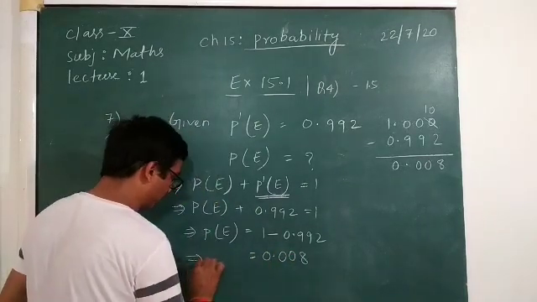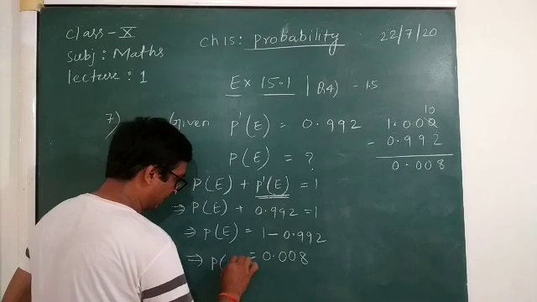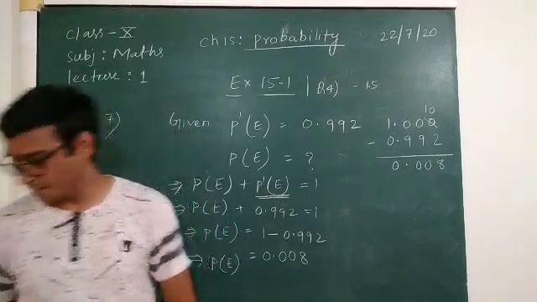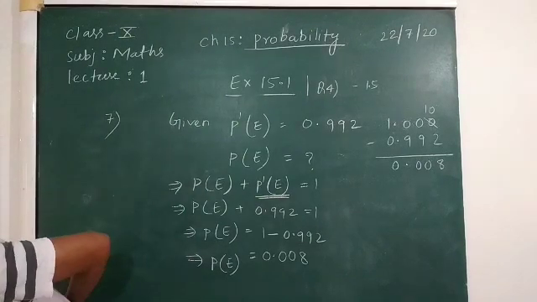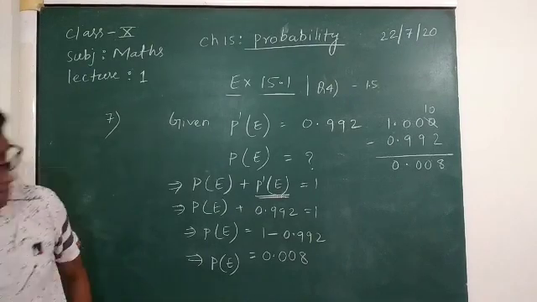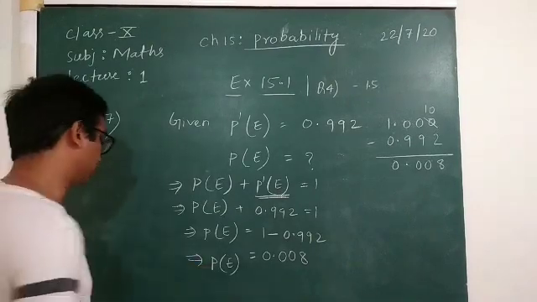So this is the probability of getting an event of the 2 boys having the same birthday. The probability that the two students have the same birthday is this.